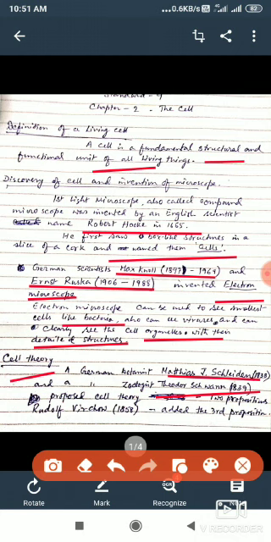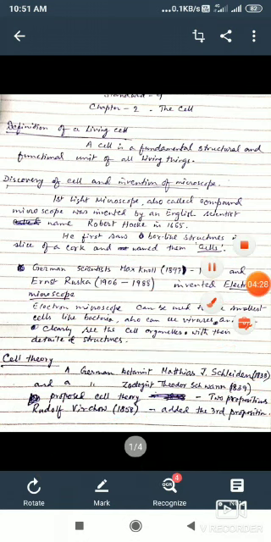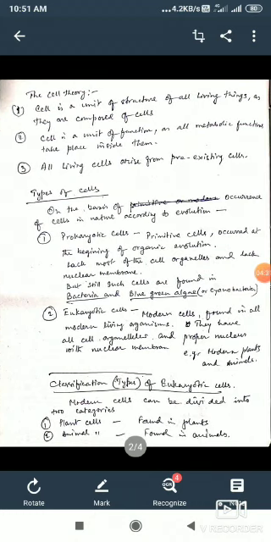They gave two propositions of cell theory, and after several years, another scientist working along the same line gave us the third proposition. His name is Rudolf Virchow, and he gave us the third proposition of cell theory. Now, what is the cell theory? Let us observe it in the next part. Cell theory states,